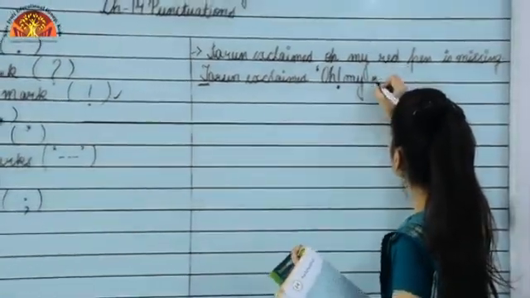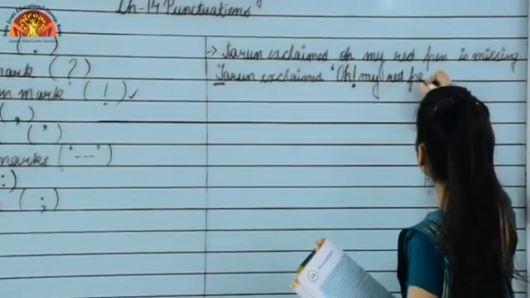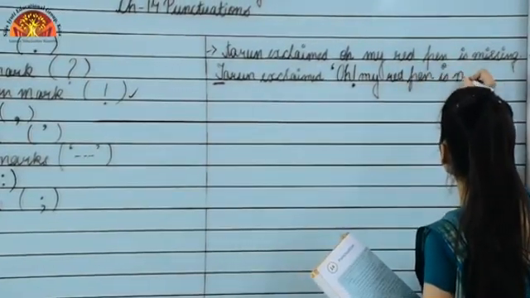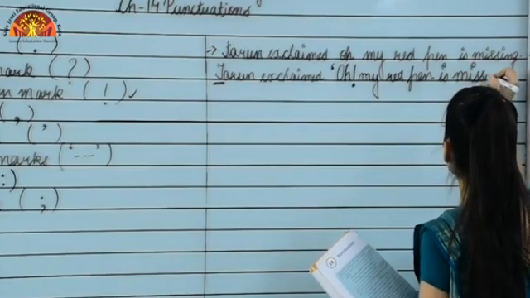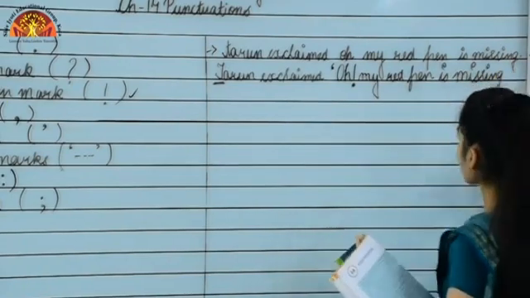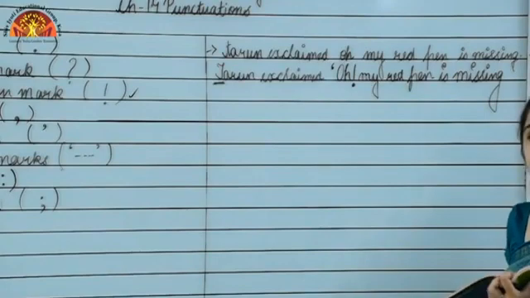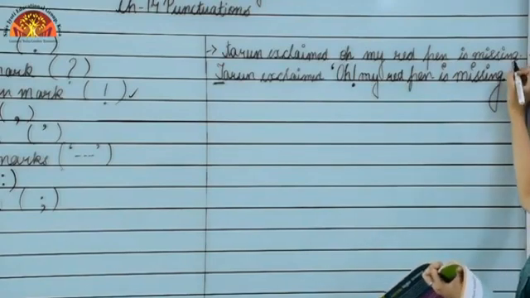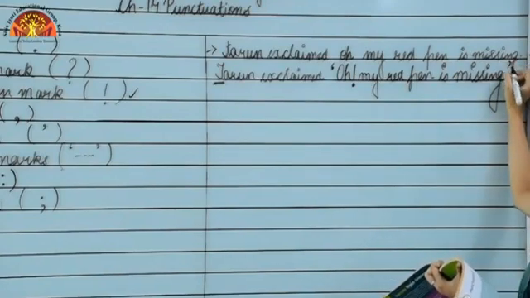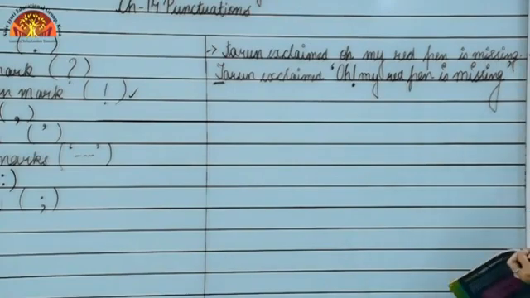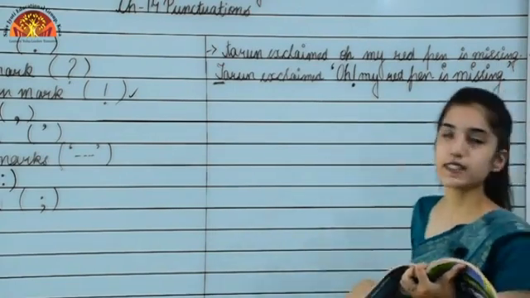My red pen is missing. Okay, so here the sentence ends. We will write a full stop and then we will close the quotation mark. Okay, so this is the correct sentence.